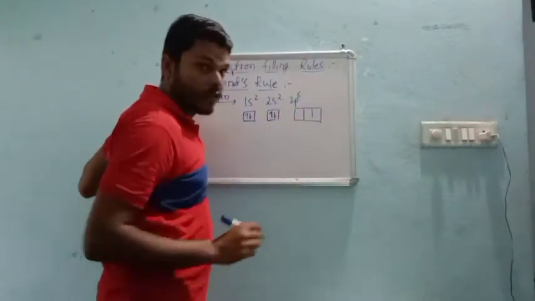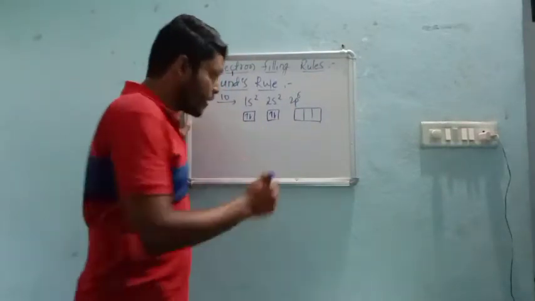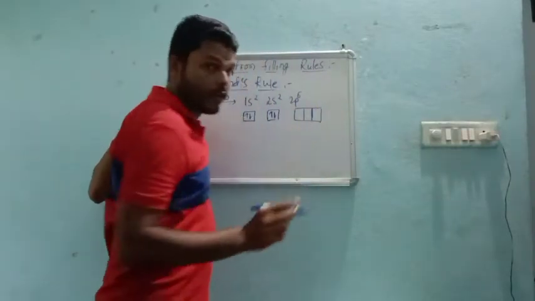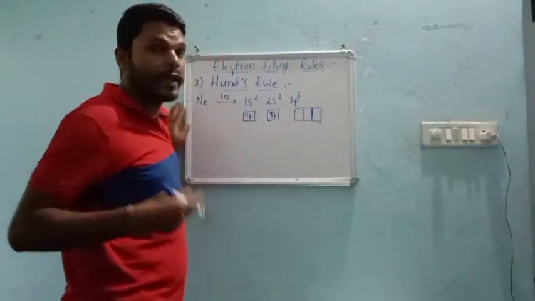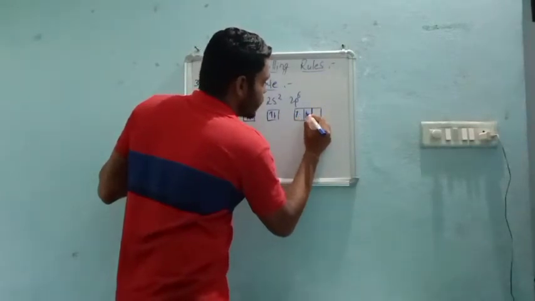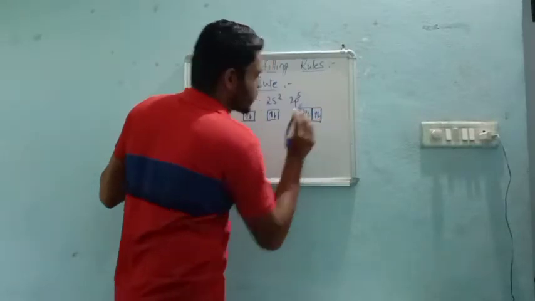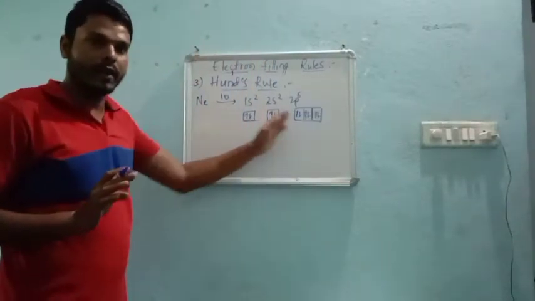Now we have 6 electrons. According to Hund's rule, each orbital first should get 1 electron. Thereafter the pairing will take place directly. So now 1, 2, 3, 4, 5, 6. Enough, right? That is how we can write it.